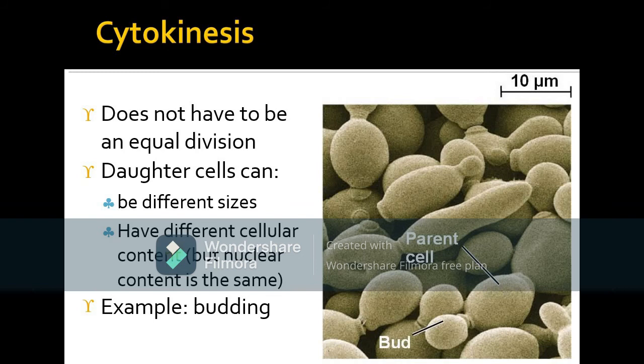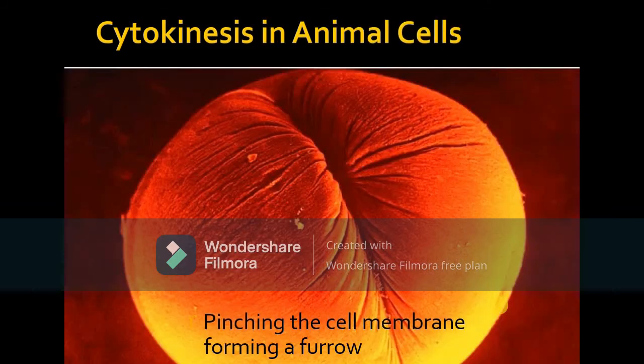You can see that it does not have to be an equal division. Daughter cells can be of different sizes and have different cellular content, but the nuclear content is the same. Like budding, right? You can see the example. The bud is forming, this is the parent one, and in the case of budding it also happens that it contains the necessary content from the parent, but obviously not the complete content, only a part of it.